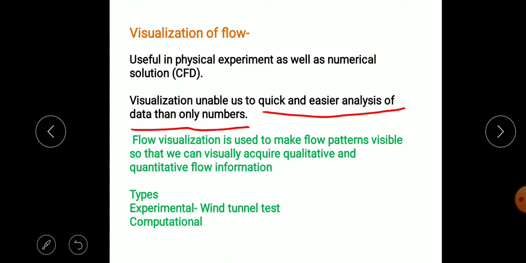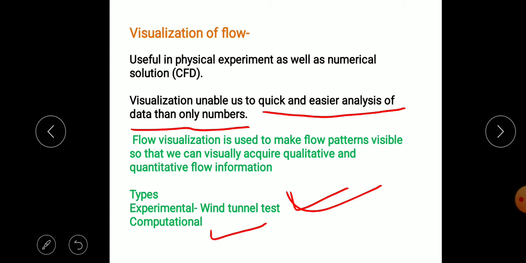There are two methods of visualization. One is experimental techniques, where a wind tunnel is used to make or visualize the flow patterns. Experimentally, wind tunnel tests are normally used. The second one is computational fluid dynamics.